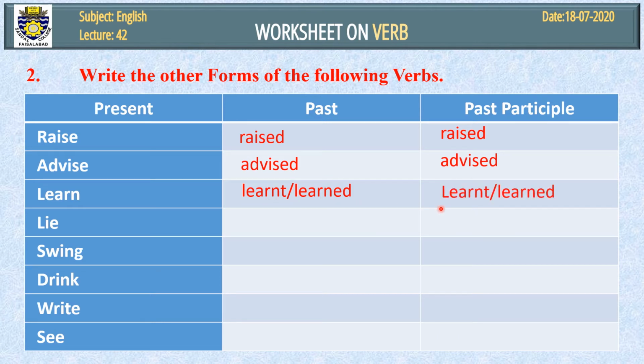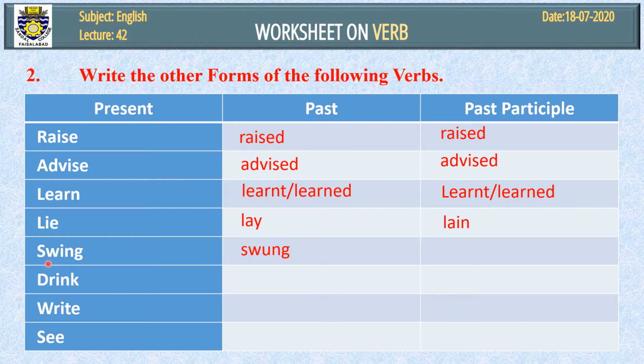Third form, the same: learnt, learned. You can add t at the end of the word or ed. Lie, it means पढ़े हुए होना किसी चीज़ का. Lie, lay, and it may be different for you. Lain, lie, lay, lain.